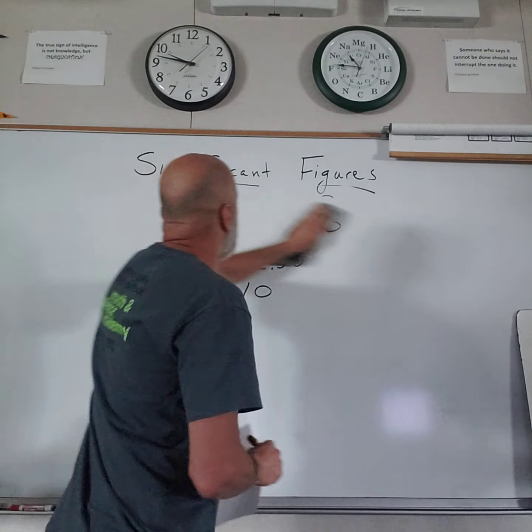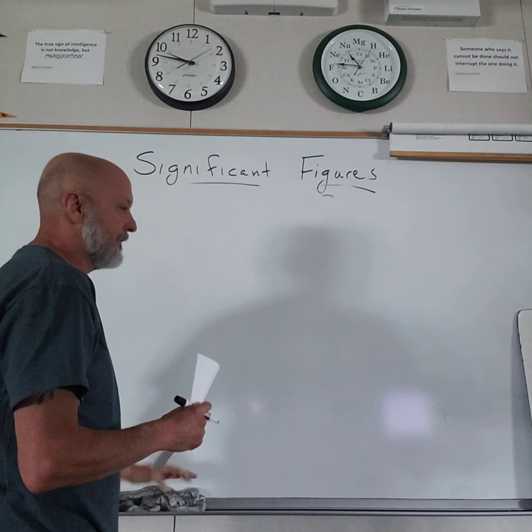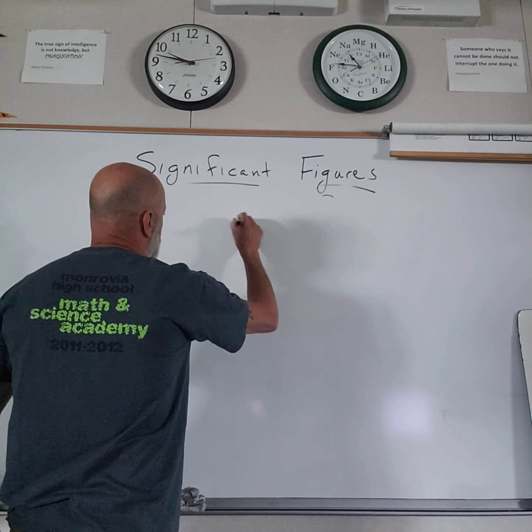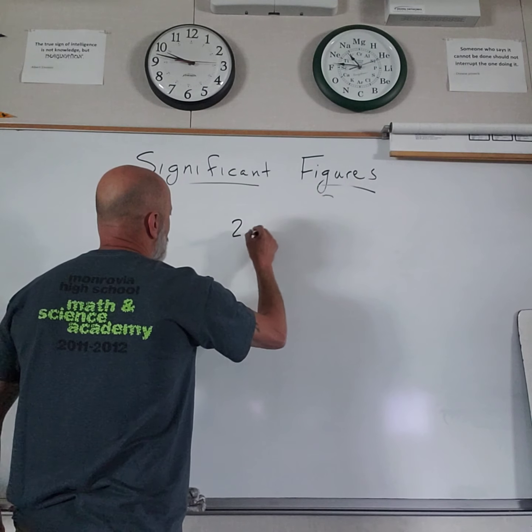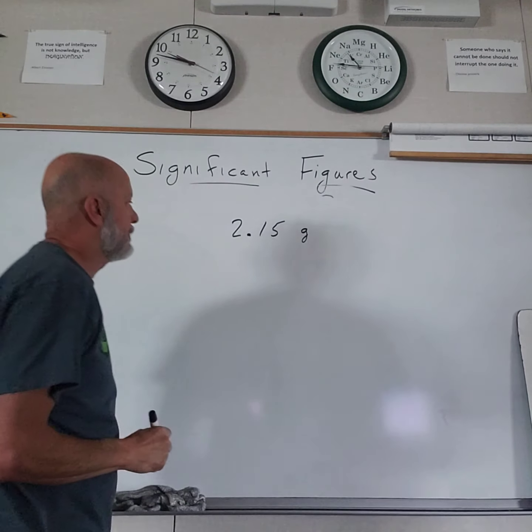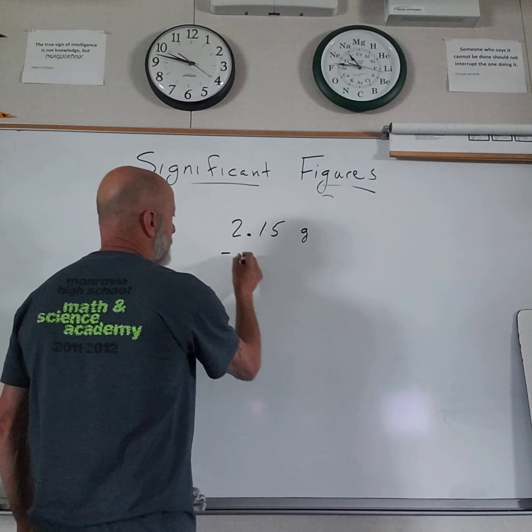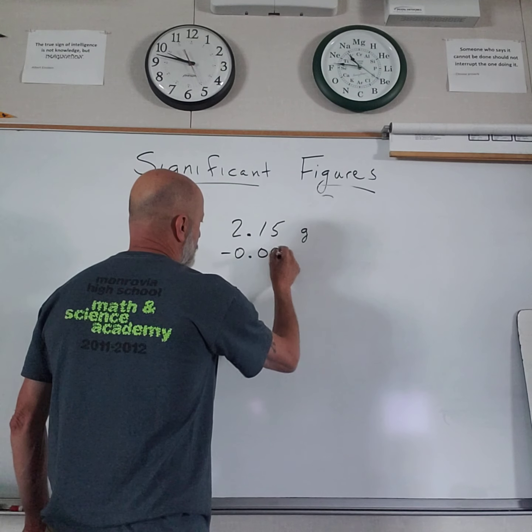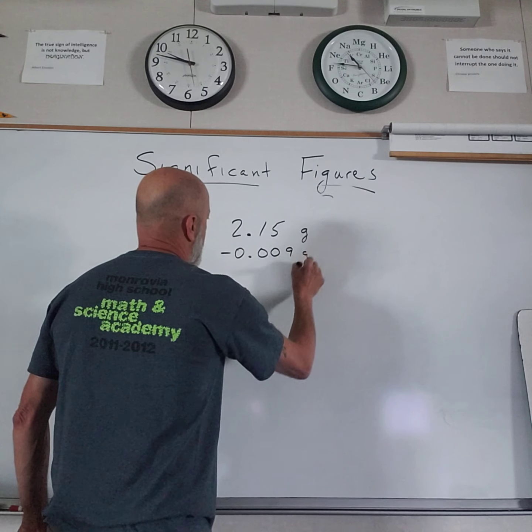Okay, and same thing with addition and subtraction. I have some practice for you there, but let's say I have 2.15 grams minus 0.009 grams.